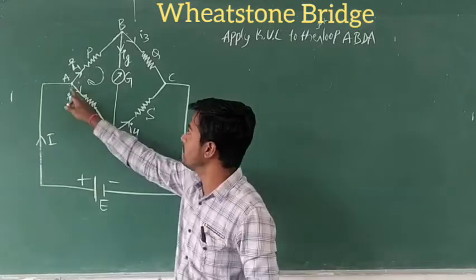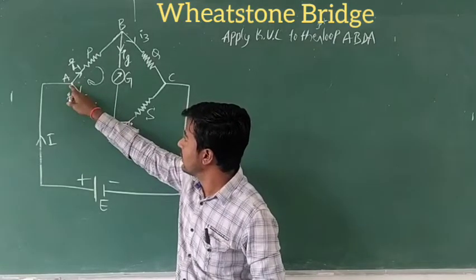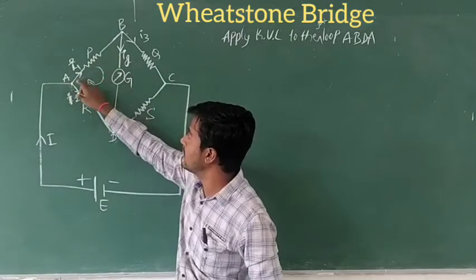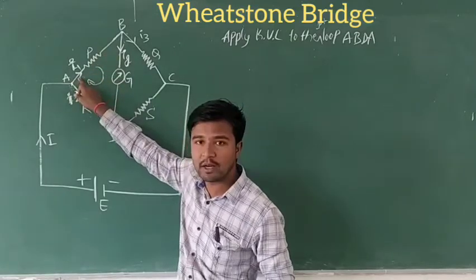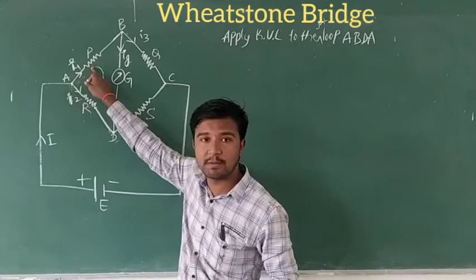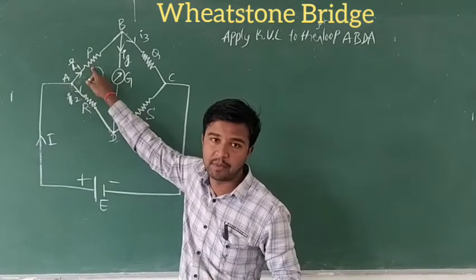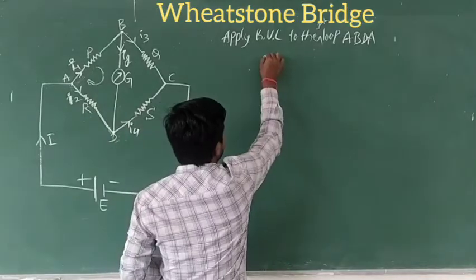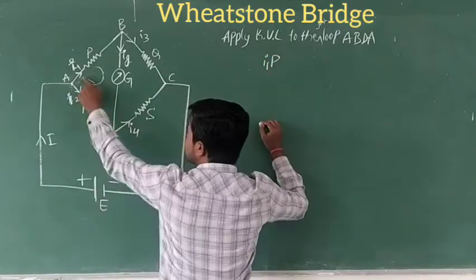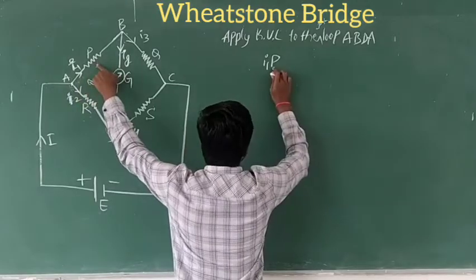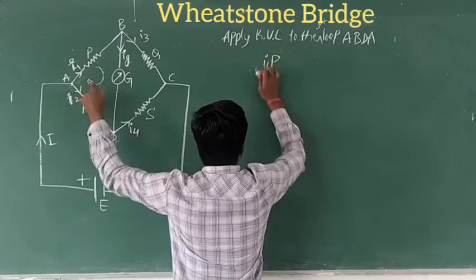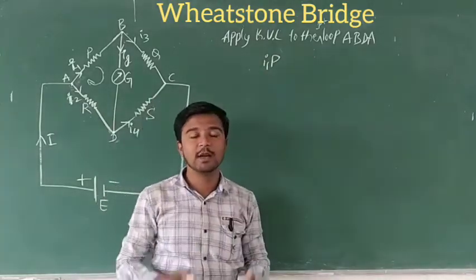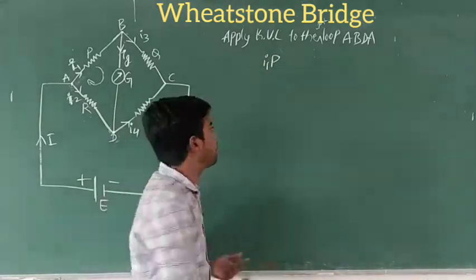Okay. So now the current passing through this branch is I1, and the resistor in this branch is P. So we write it as I1P. I1 is the current and P is the resistor. But is this value positive or negative? This I1P value is negative.